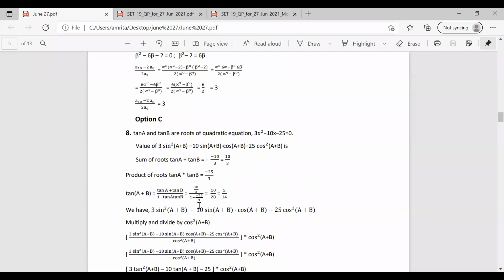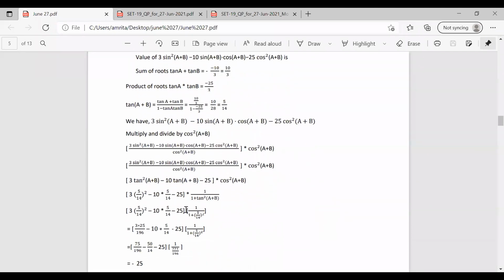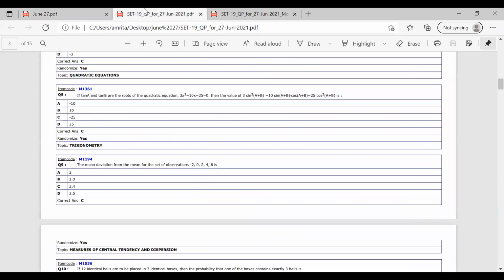So what we are going to do is multiply and divide this equation by cos²(A+B). We can write every term in terms of tan. And we can write this cos²(A+B) as 1 by 1 + tan²(A+B). We have the value of each in terms of tan. So substituting these values and solving, we get the value as −25. Now checking among the options, option C is the correct answer. That is, −25 is the correct answer for this question.